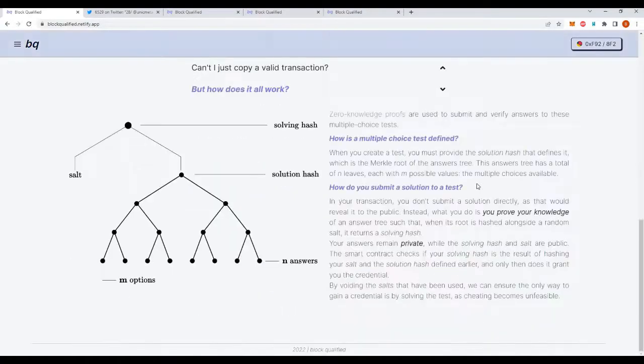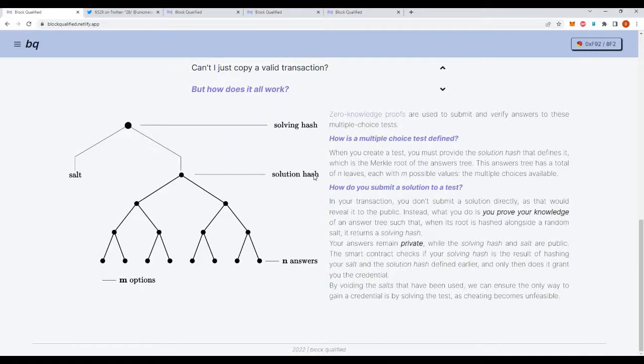But now, how do you privately solve a multiple choice test on chain? Well, there's a pretty good explanation here in the homepage, but the key here is that you do not actually send your solution, but rather a proof of your knowledge of it. So with every new test, like the one we just did, we define a new Merkle tree with the correct answers sitting at its leaves. Now this Merkle tree is going to have a root, which we're going to call the solution hash. So for every new test that gets defined, the solution hash is going to be part of the NFT that we just minted. When you solve a test, what you send is a proof.